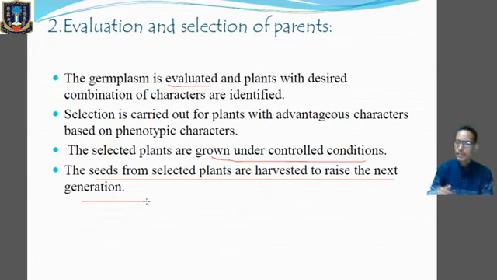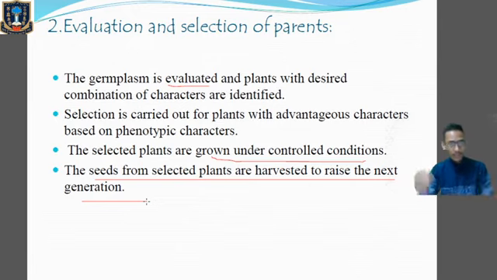So what we have done is create the germplasm, then go through evaluation, where we try to find the plants or seeds with desirable characteristics. I've given examples: higher production, better quality, disease resistance, and the ability to grow in any climatic conditions and tolerate environmental stress factors like high salinity and extreme temperature. That can be our characters for selection.